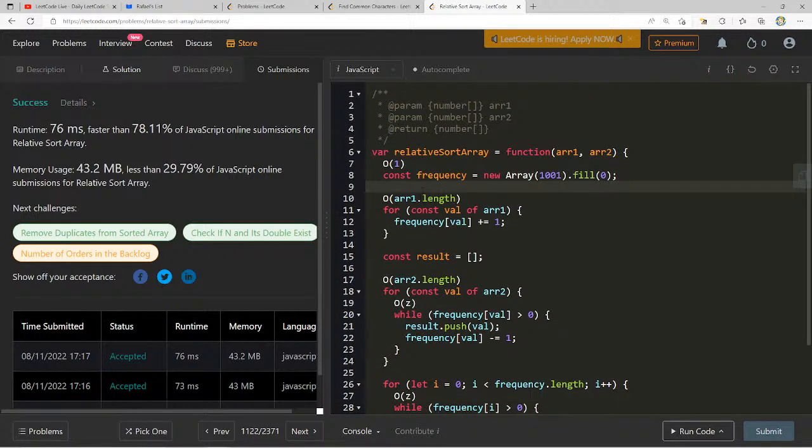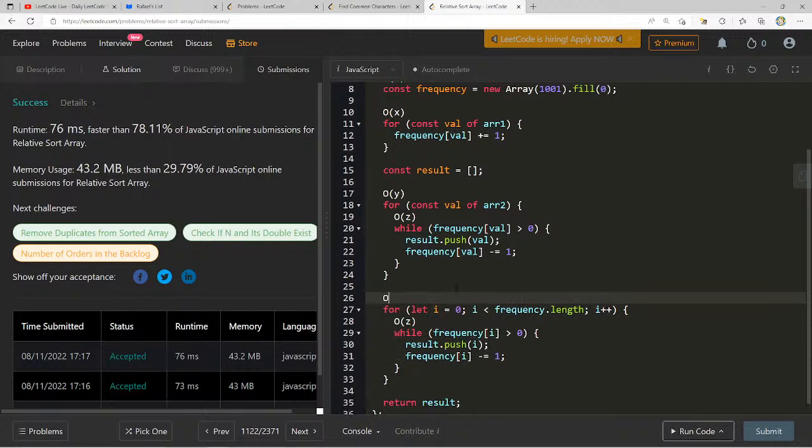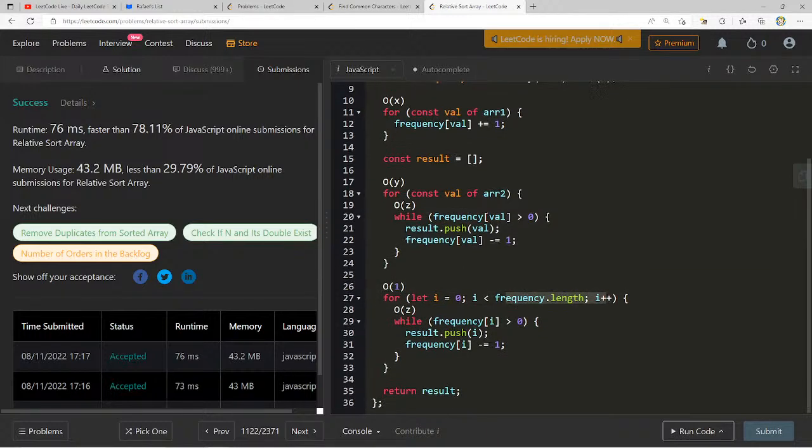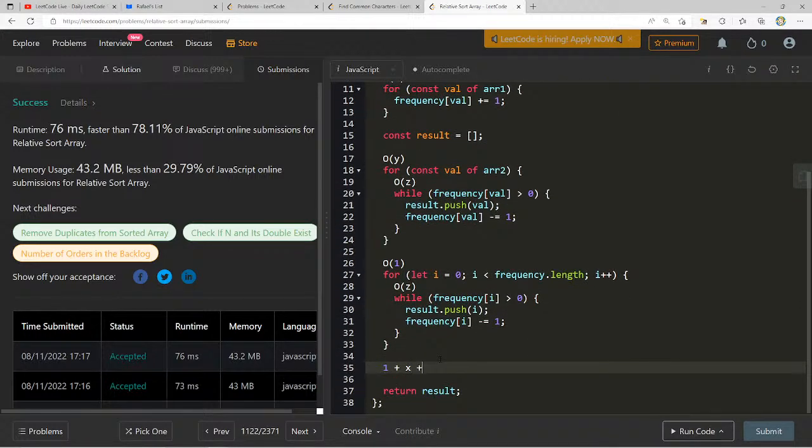So if we say this is X and this is Y, and here it's O of 1 because we're going through frequency. If we put all these together, it's 1 plus X plus YZ plus Z, whatever that comes out to. That's what I think the time complexity would be.